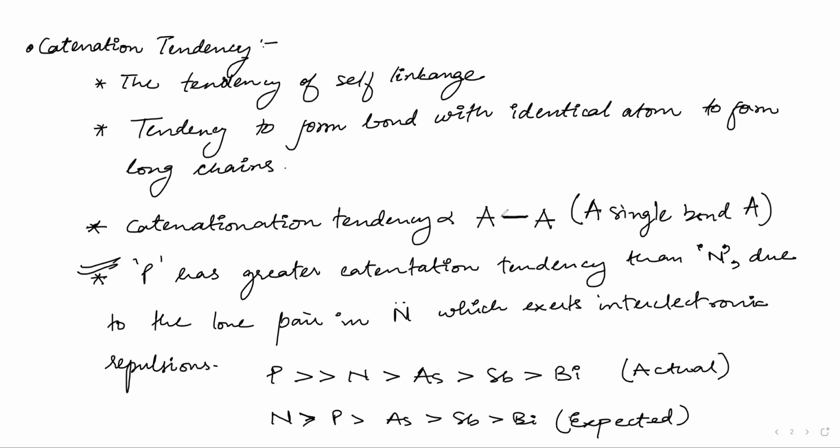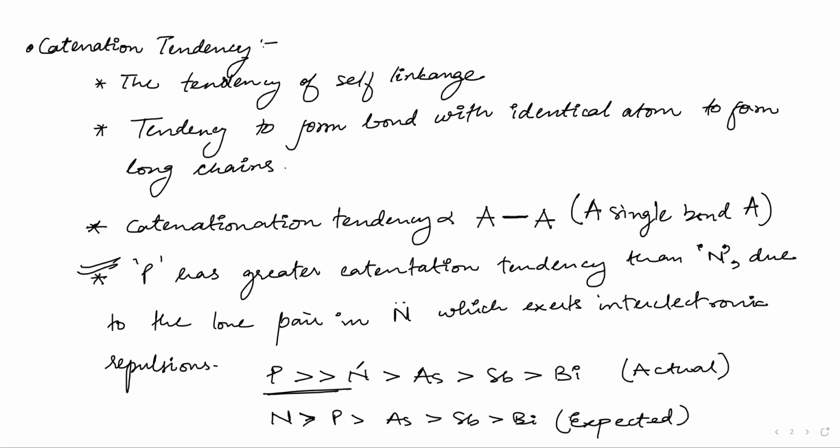Now, it is directly proportional to the A single bond A strength, and if that is the same, then we look at size. Now, why is the catenation property of N smaller than that of P? Why does P have greater catenation property than nitrogen?